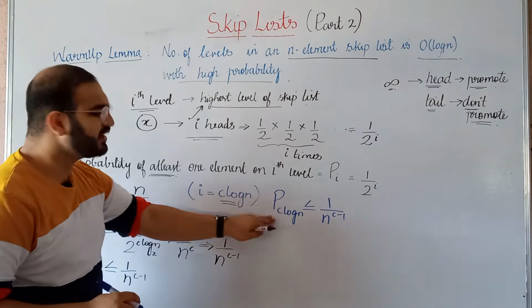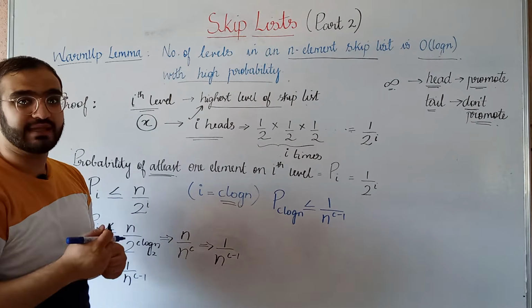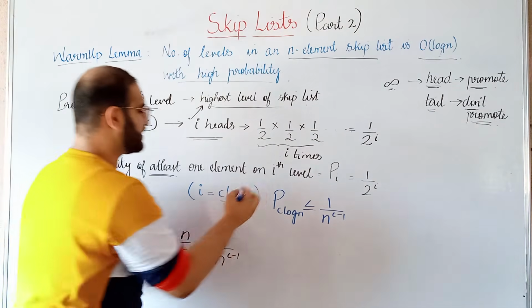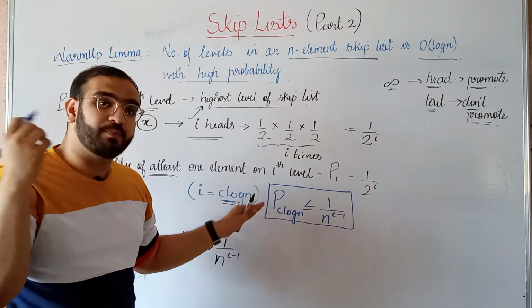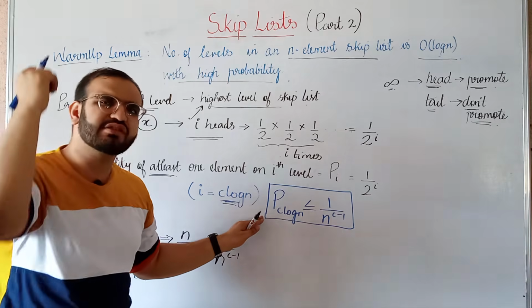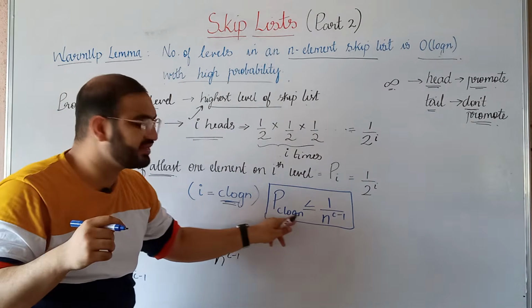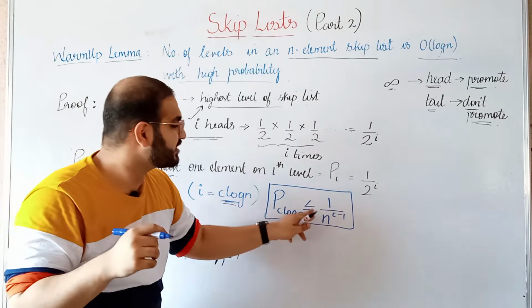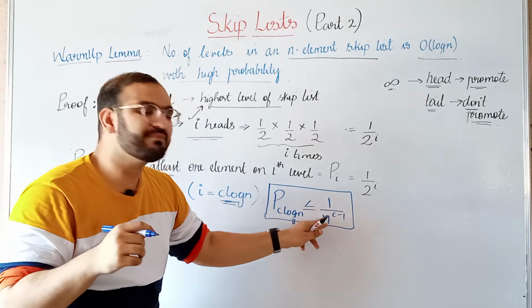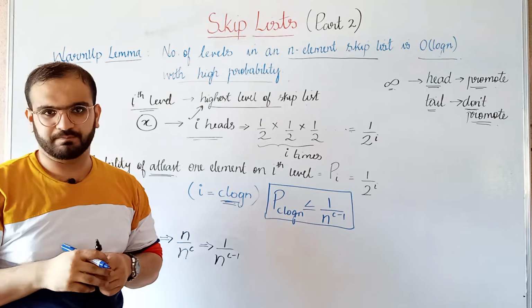So what does this imply? This implies that the probability of at least one node being on this level, that is C log n, is less than or equal to 1 by n raised to C minus 1.